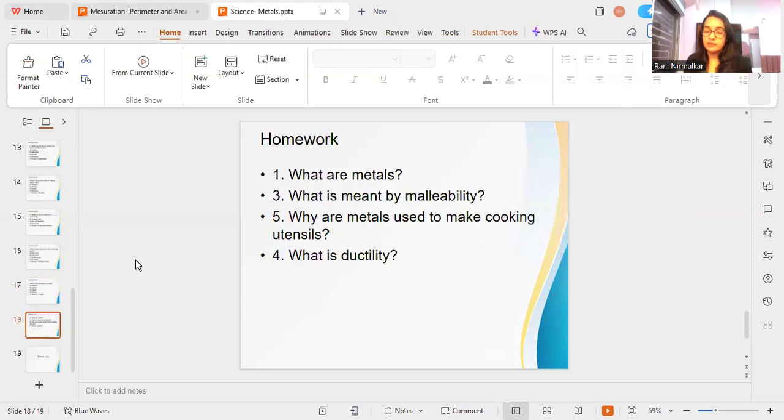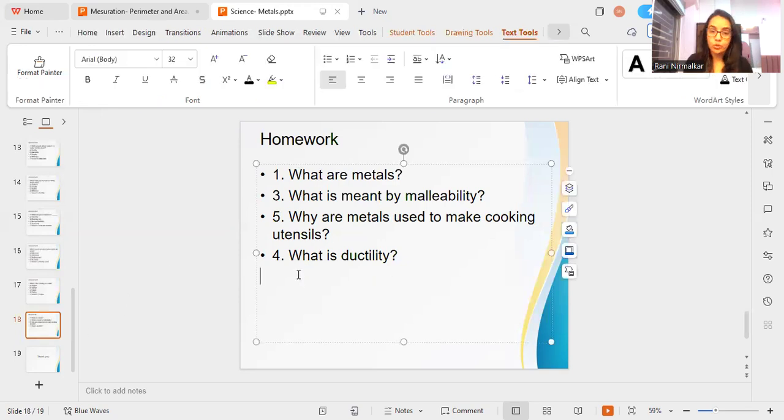So there are some homework questions I'm giving you. Kindly note them down. What are metals? What is meant by malleability? Why are metals used to make cooking utensils? And what is ductility? So solve these questions and bring them tomorrow.